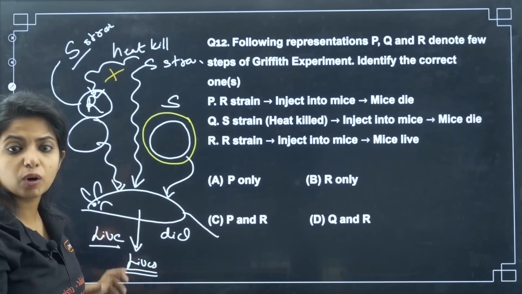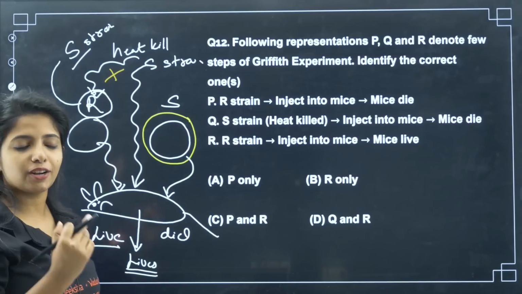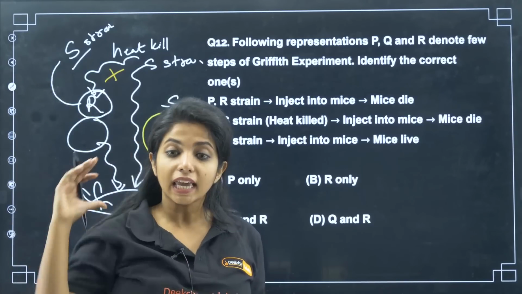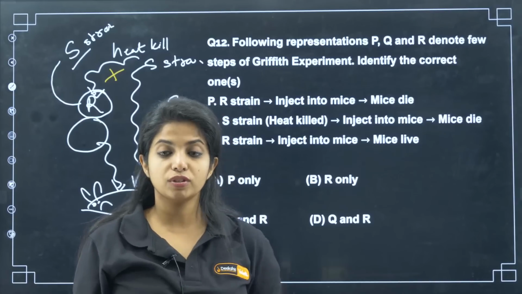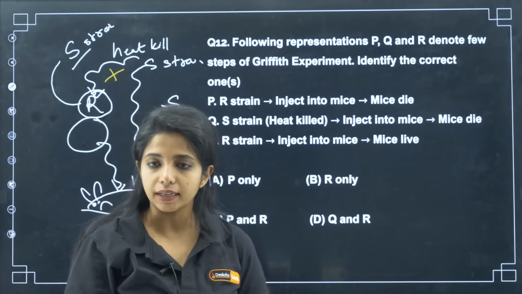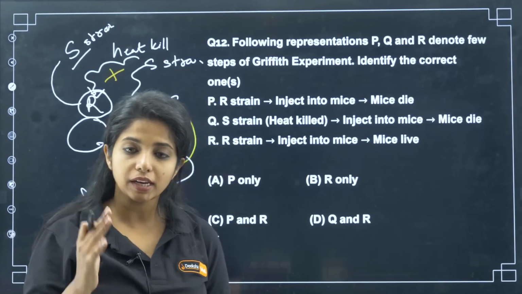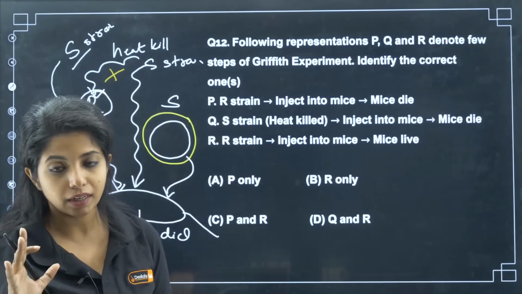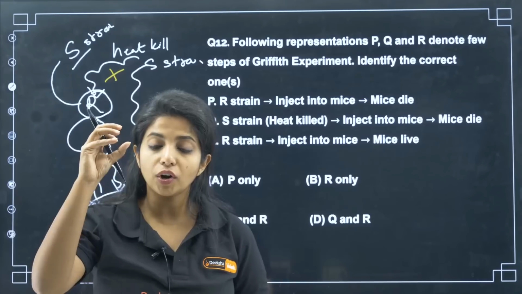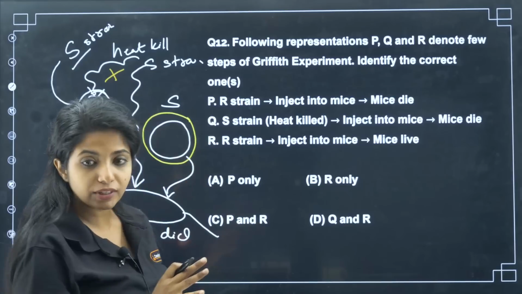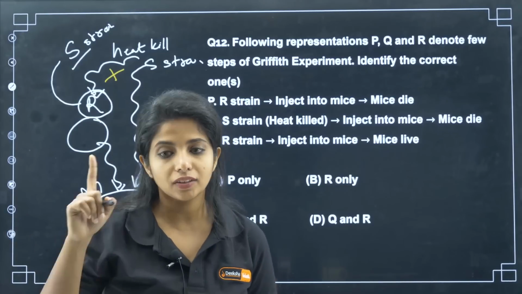So he was trying to find out what is that thing that is getting transferred. Was he able to find it out? No. He went ahead. There were other people, Avery, MacLeod and McCarthy, who said that it is the DNA, which is the genetic material. But no one believed them. So again, Hershey and Chase did their experiment also, and finally it was proved that DNA is the genetic material, my dear children. So you should be knowing what all things were being used for proving that. I just spoke about Griffith experiment. Go read the other experiments as well.